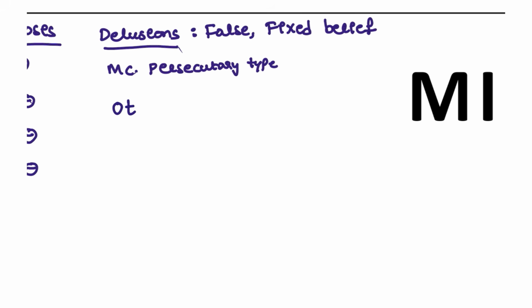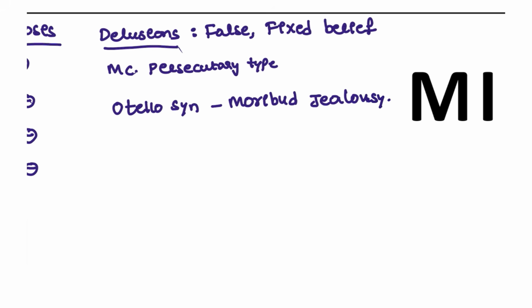Let's see. First we have Othello syndrome. Othello syndrome is morbid jealousy. The patient is jealous about what? For example, let's say the patient is an alcoholic. He will be jealous about his wife. He will think that his wife is cheating on him. This kind of syndrome is Othello syndrome.